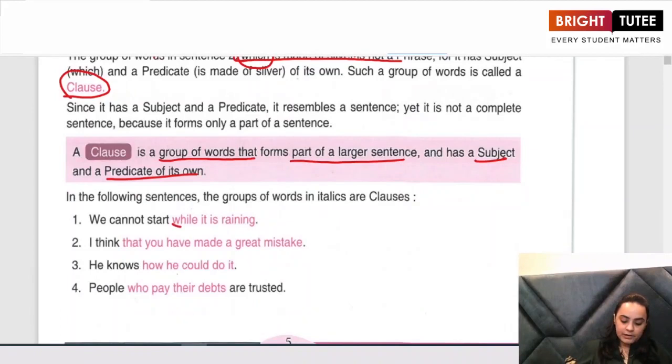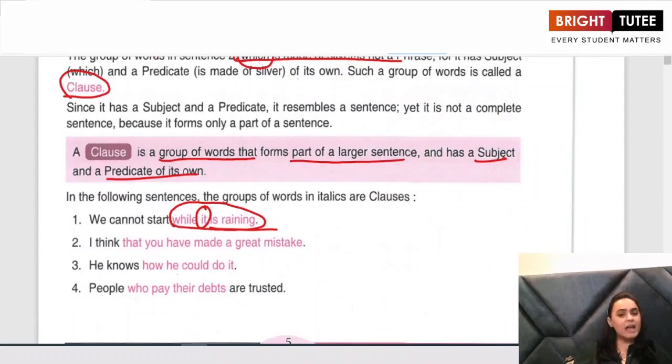If I look at this sentence, while it is raining is a clause. We have a subject, it. We have a predicate also, is raining. We all know that a predicate always includes a verb in it. So it is the subject, is raining is the predicate.